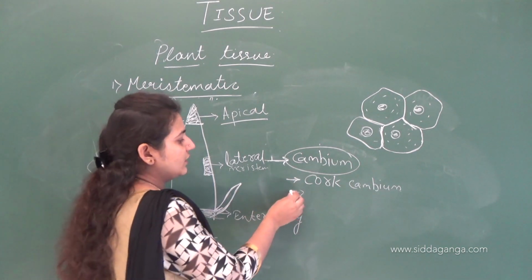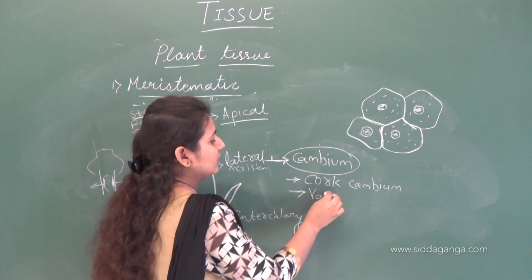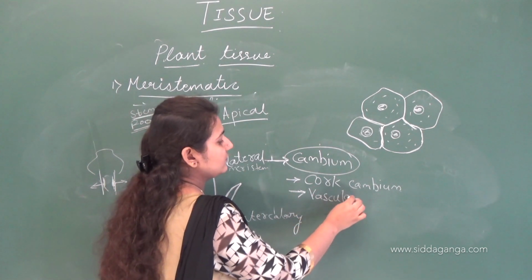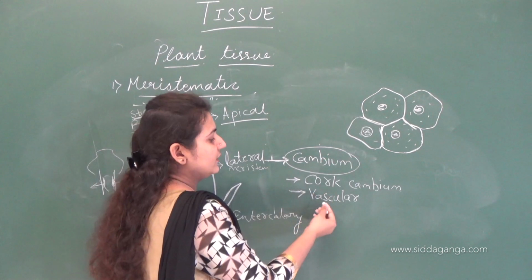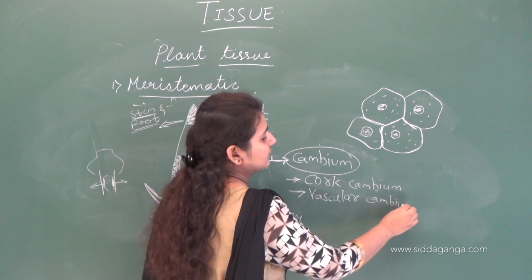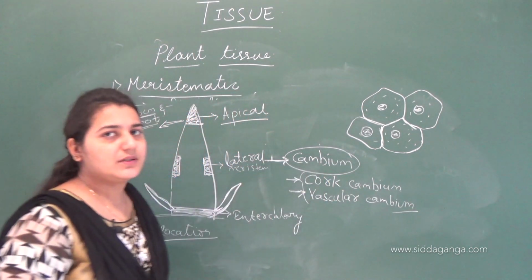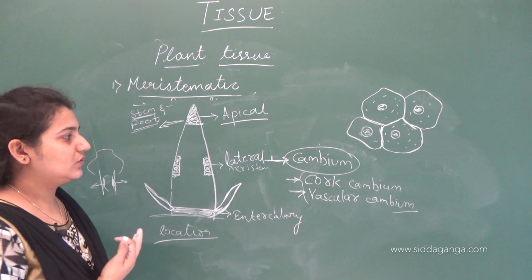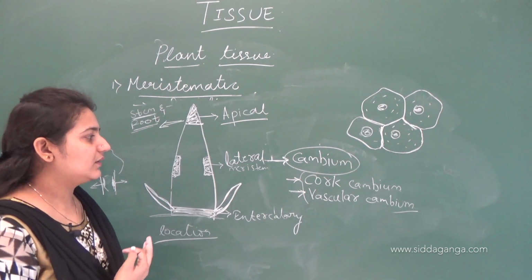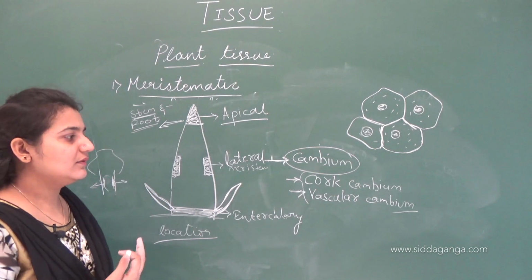Those are the conducting tissues where even lateral meristems are present. So the lateral meristem present at the vascular bundle is called vascular cambium. Clear? Cambium is nothing but lateral meristem. Those present beneath the bark are called cork cambium, and those present in the vascular bundles are called vascular cambium.